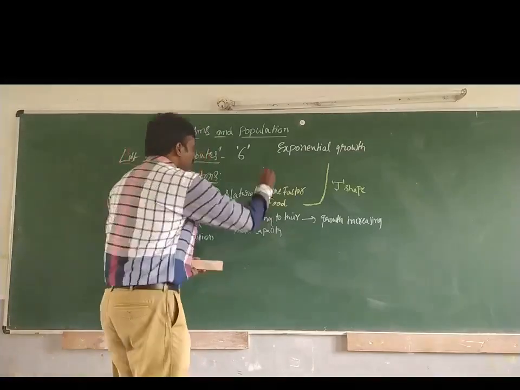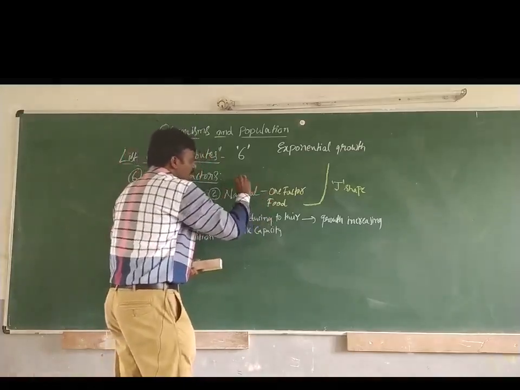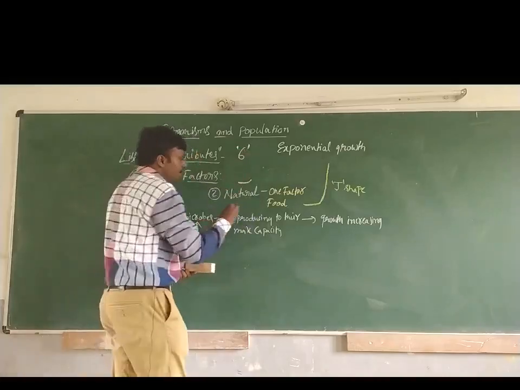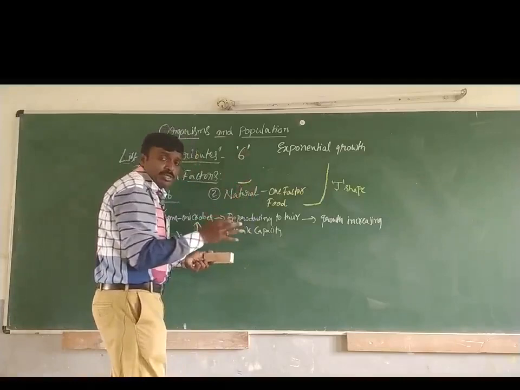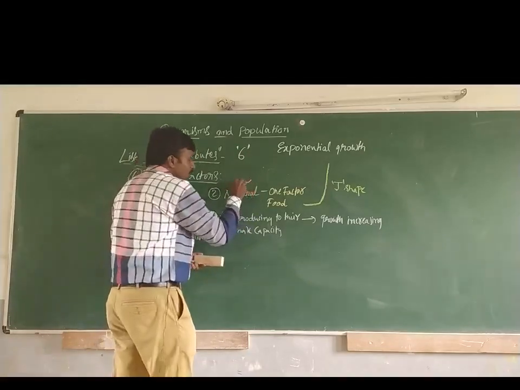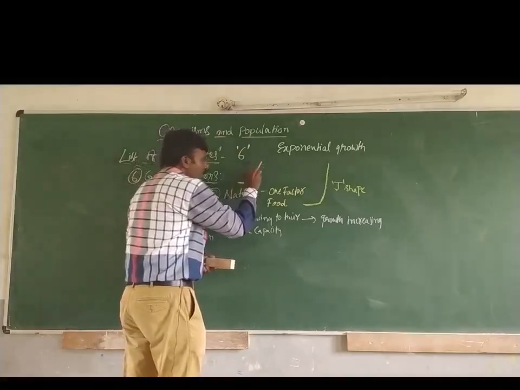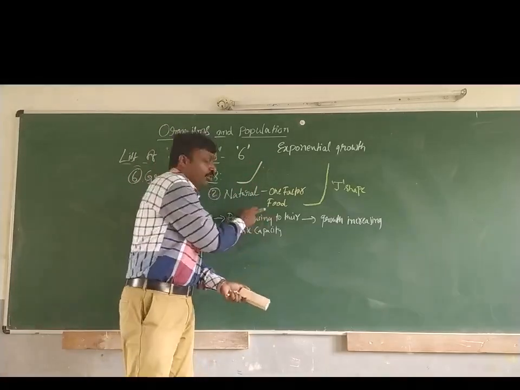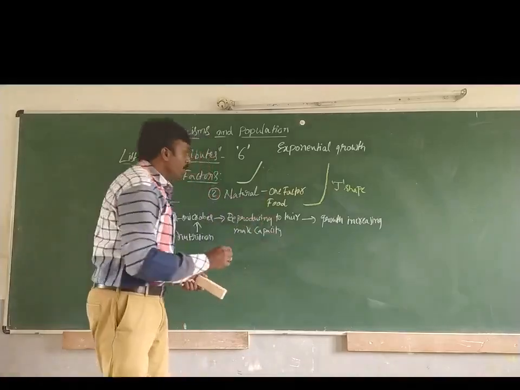So let us say initially it has started like this. The organisms started like this, and when they have enough food, food sources are very good for them, they also show an increase in their population growth. But after some time, the food resources go out of range.